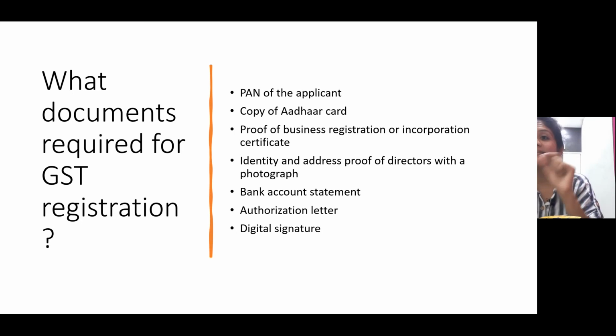Next, identity and address proof of the directors with a photograph, where you stay, which place you belong to. As I mentioned in the first slide, when you are doing business in different states, you need to get registered in different states separately. In that scenario, suppose I belong to Telangana state, but I'm doing business in another state, how can they know that I belong to another state but I'm doing business here? Through your identity and address proof, your permanent address proof, which will reveal where you are from. So that is again an important document to submit.